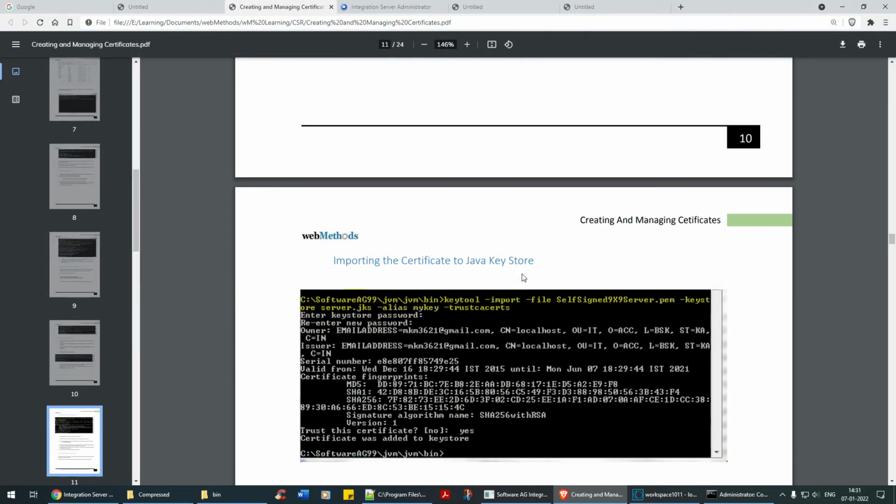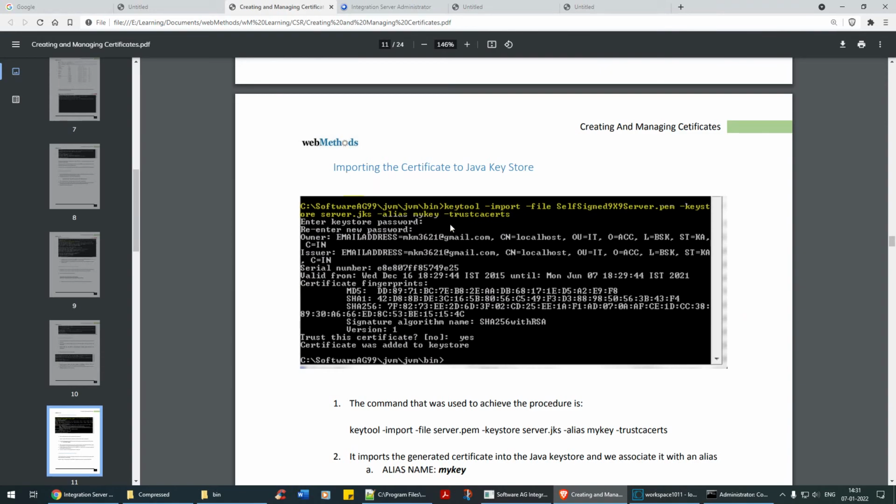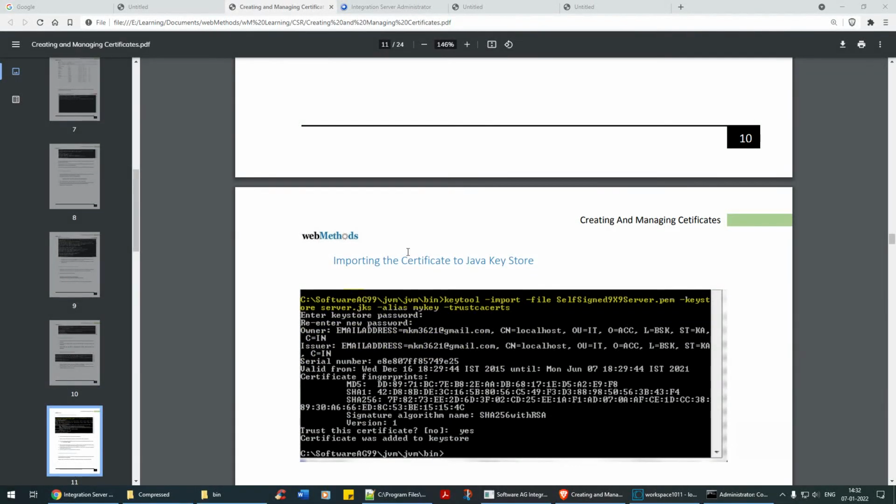Now import the certificate to the Java KeyStore. You can import using the help of keytool, which is provided by Software AG itself. Guys, remember that we had discussed a few points, right? One is keytool, the other one is OpenSSL, and the other one is Portecle and everything. See, whatever you're seeing right now, the path java jvm bin keytool, it's already there. So you can use that particular command to importing the certificate to Java KeyStore. So let's see if that is there or not.